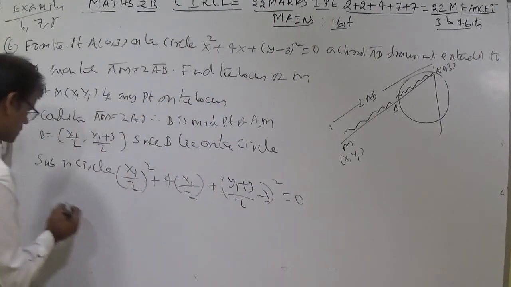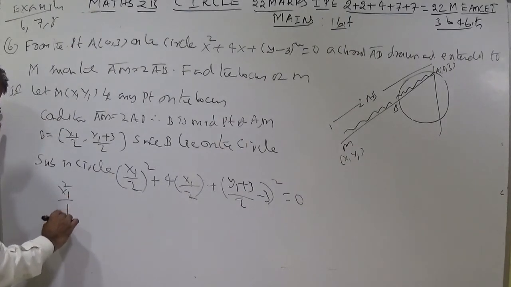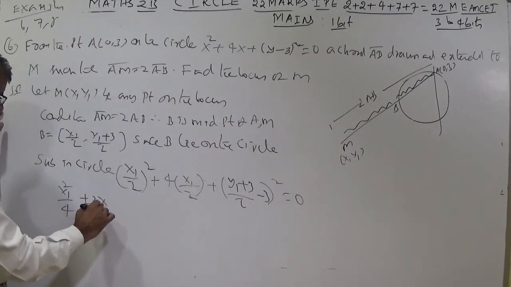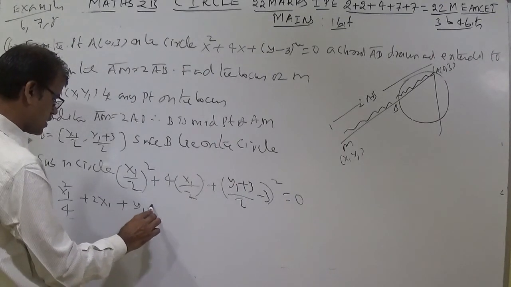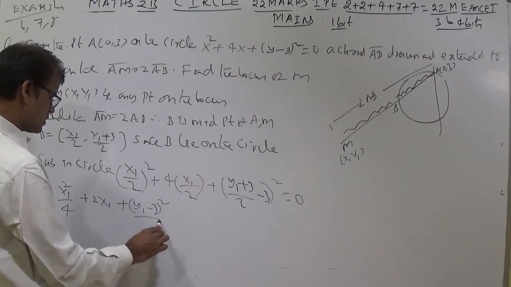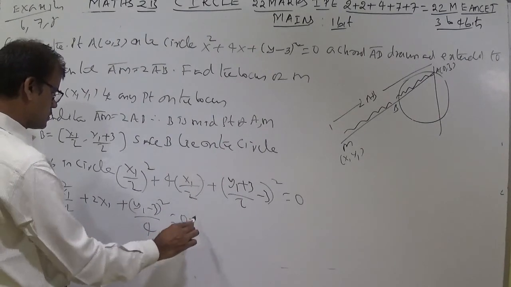By taking LCM, you can write x1 square by 4 plus 2x1 plus y1 minus 3 whole square by 4 equal to 0.